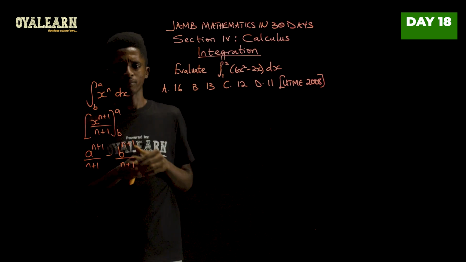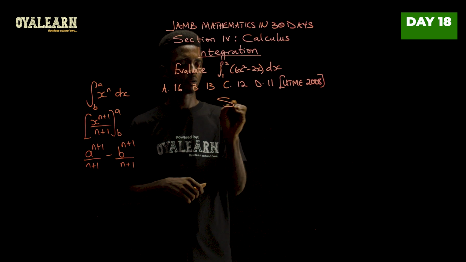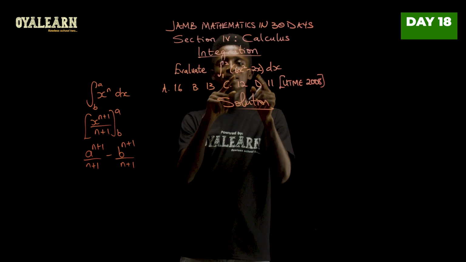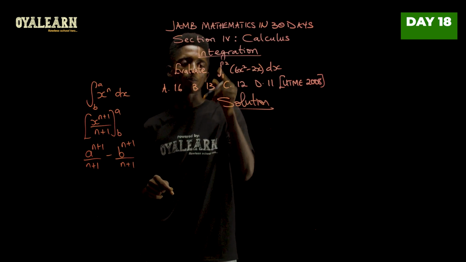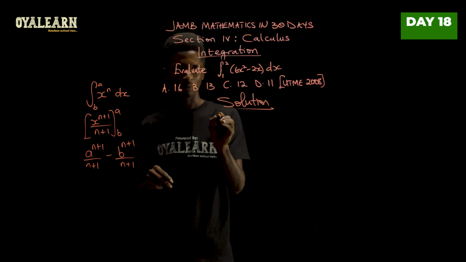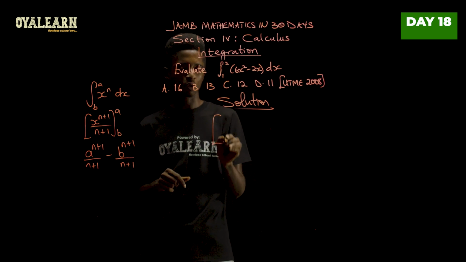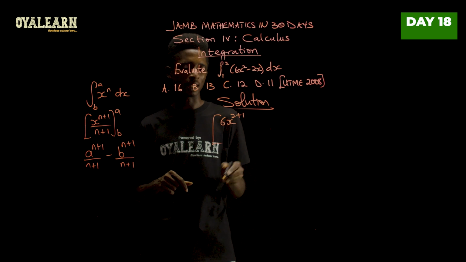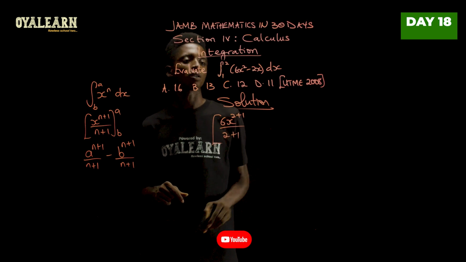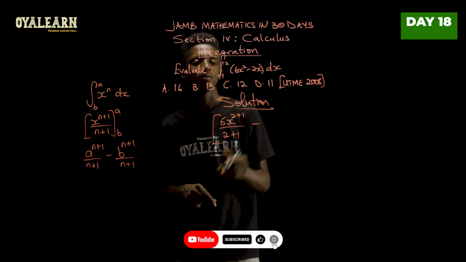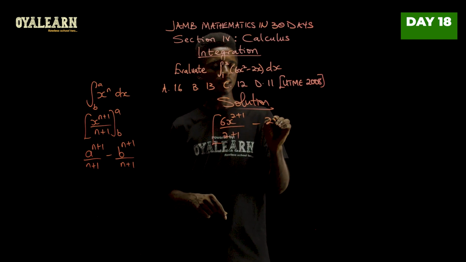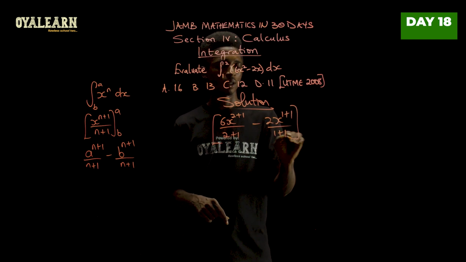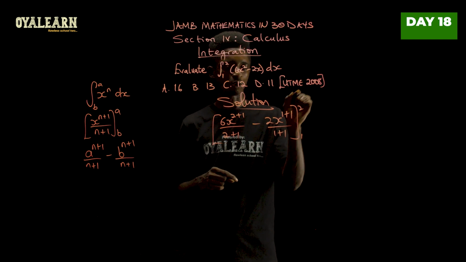So let's apply this rule then. To apply this rule, what we'll do is now we are integrating this from lower limit 1 to upper limit 2. So first, let's integrate this. Now, when we integrate 6x squared, that will be 6x. Now, the power will be 2. Then we add 1 to that over 2 plus 1. Now, minus. What we have here is 2, then x. So we'll have 1 plus 1 over 1 plus 1. Still keeping the limits from 1 to 2.